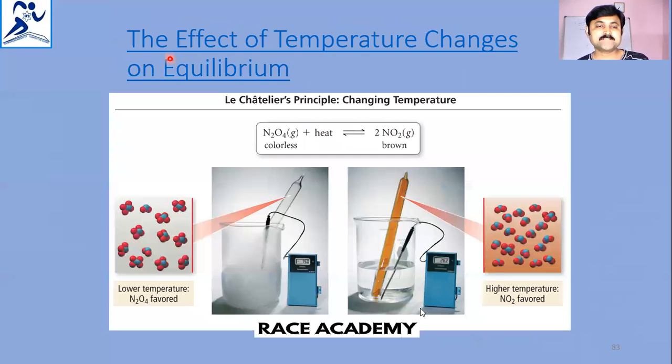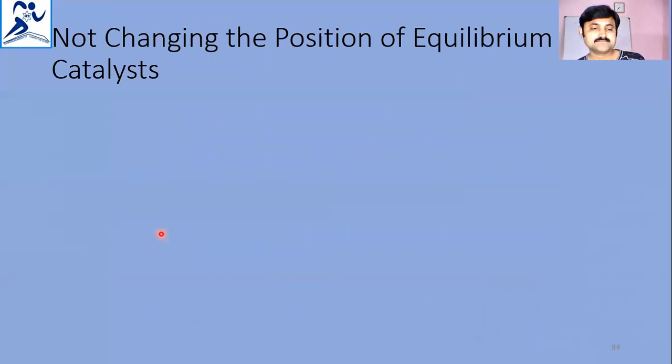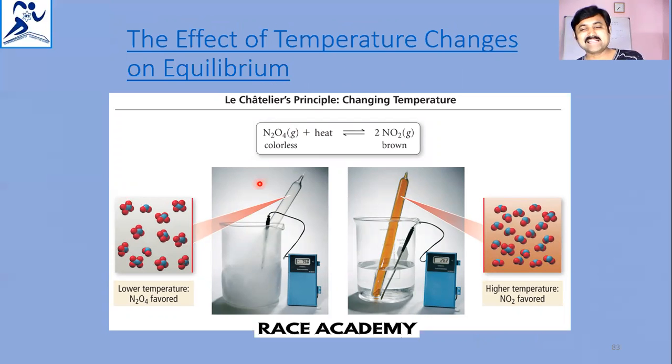Effect of temperature changes on equilibrium. See here the decomposition of N2O4 to NO2. N2O4 is colorless and NO2 is brown. At higher temperature, NO2 is favored; at lower temperature, N2O4 is favored. When you increase the temperature, the brown color intensity increases in the reaction. When you decrease the temperature, the brown color disappears to colorless.